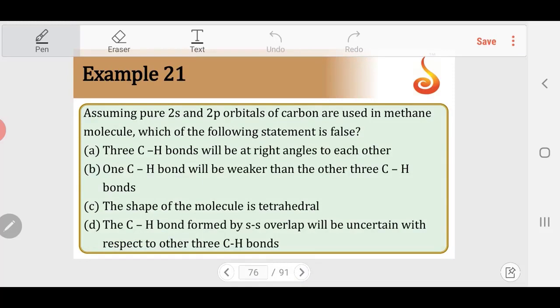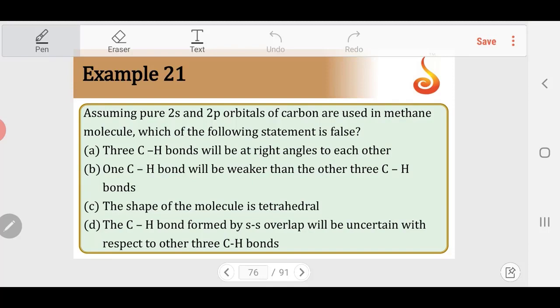Assuming 2s and 2p orbitals of carbon are used in the methane molecule, so hybridization is not used. If I assume like that, which of the statements is going to be false? Then the 3 px, py, pz are separately involved with the 1s orbital of hydrogen, and one bond will be due to 2s of carbon and 1s of hydrogen, which is overlapped.